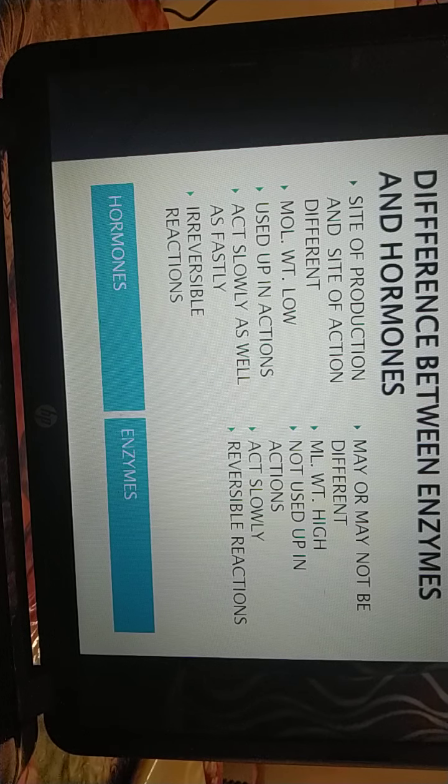Now in the case of hormones, they may accelerate or retard the rate of a specific action. But enzymes speed up the rate of the reaction. Next, hormone controlled reactions are not reversible. The hormone controlled reaction cannot be reversed, whereas enzyme controlled reactions can be reversed. So these are some differences between hormones and enzymes.